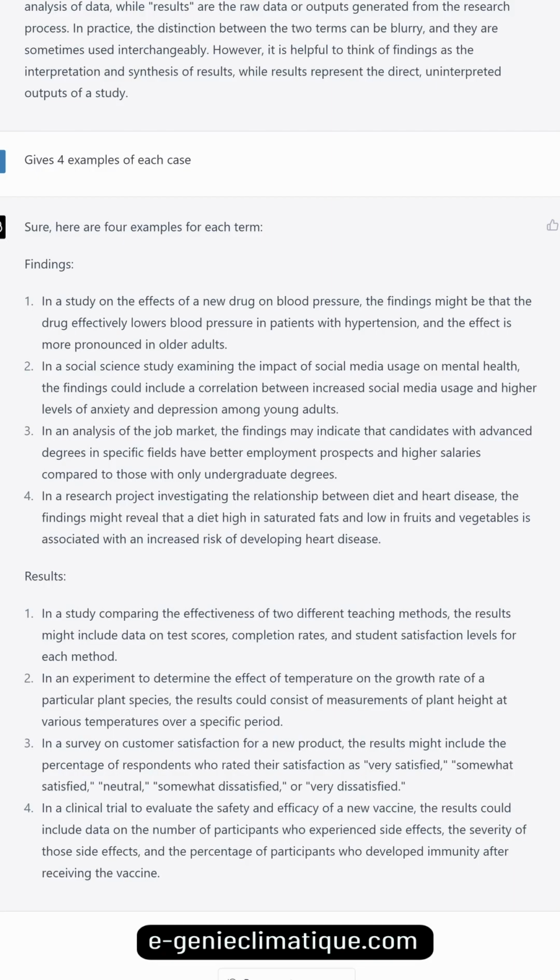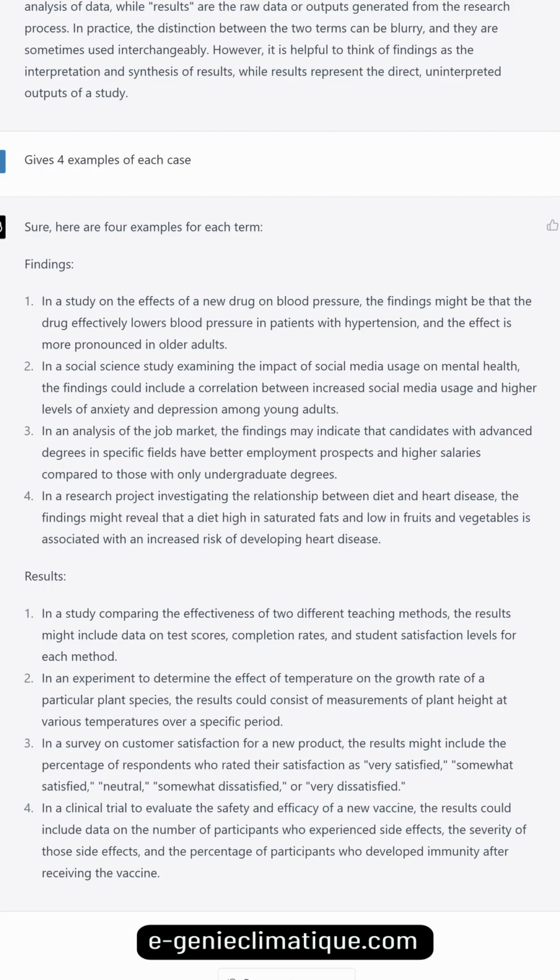Results. In a study comparing the effectiveness of 2 different teaching methods, the results might include data on test scores, completion rates, and student satisfaction levels for each method. In an experiment to determine the effect of temperature on the growth rate of a particular plant species, the results could consist of measurements of plant height at various temperatures over a specific period.